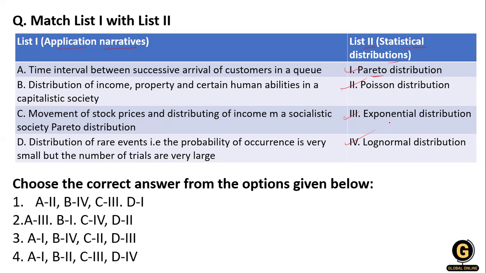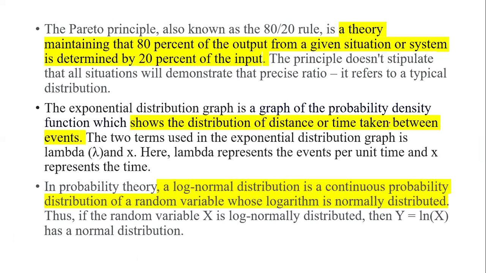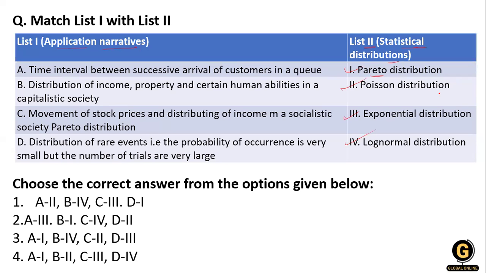Let's first understand all these concepts one by one, then we will solve this question. We are clear about the Poisson distribution. What is the Poisson distribution? The occurrence of things at a very small rate. That is a Poisson distribution.